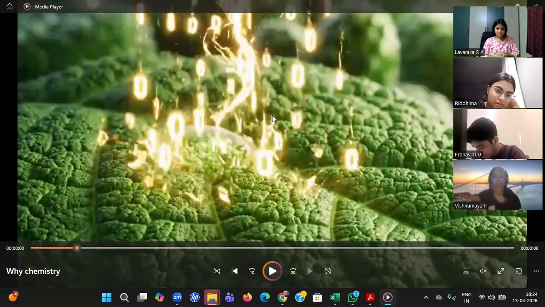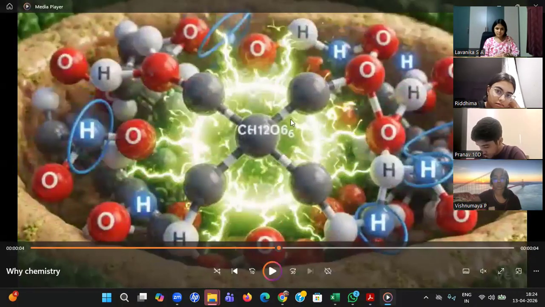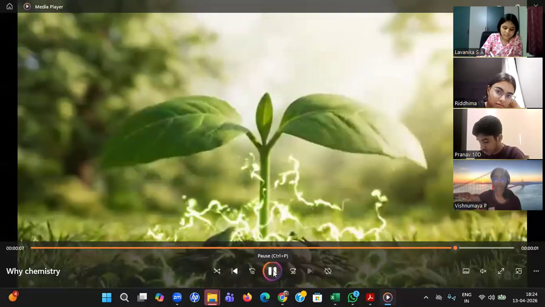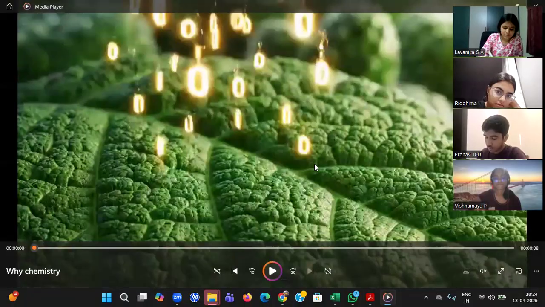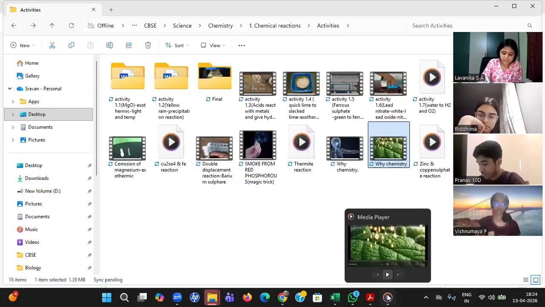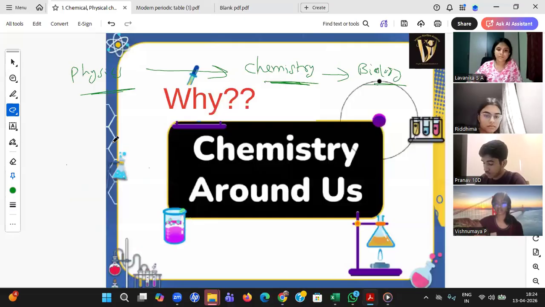The leaf. What is the leaf? It's biology. Now that particular light rays, what are they activating? They're activating the inside ions, electrons, and making the food C6H12O6, which is nothing but food, and it is full of chemistry there. And what is happening with that food? That food is consumed by the plant, and the plant will grow like this. So is it not that chemistry is a central science? Yes, Vishnu Maya. Can you say it is a central science? Yes, sir. It's like a bridge connecting both the subjects, physics and biology.